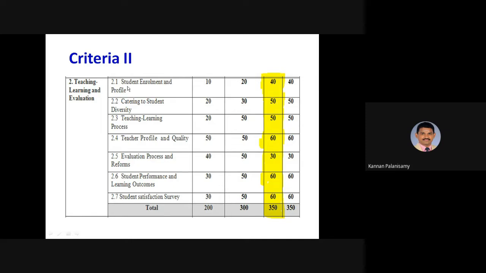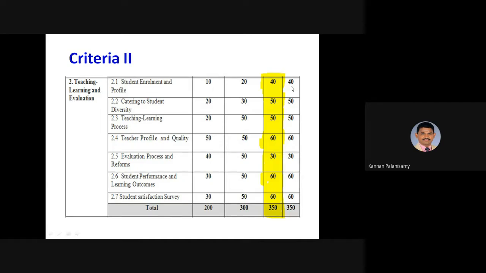Then, if you have something like 2.1.1, that is called a metric. In 2.1, there are two types of metrics: qualitative metrics and quantitative metrics. In the quantitative metrics, you have to provide the data. For example, when some specific information is asked, you have to provide it, and that will be validated through the DVV process.